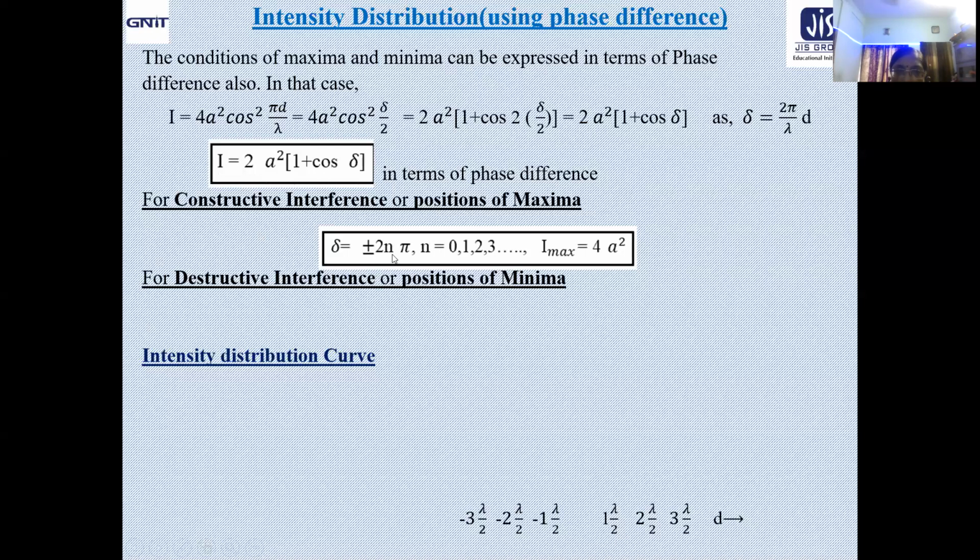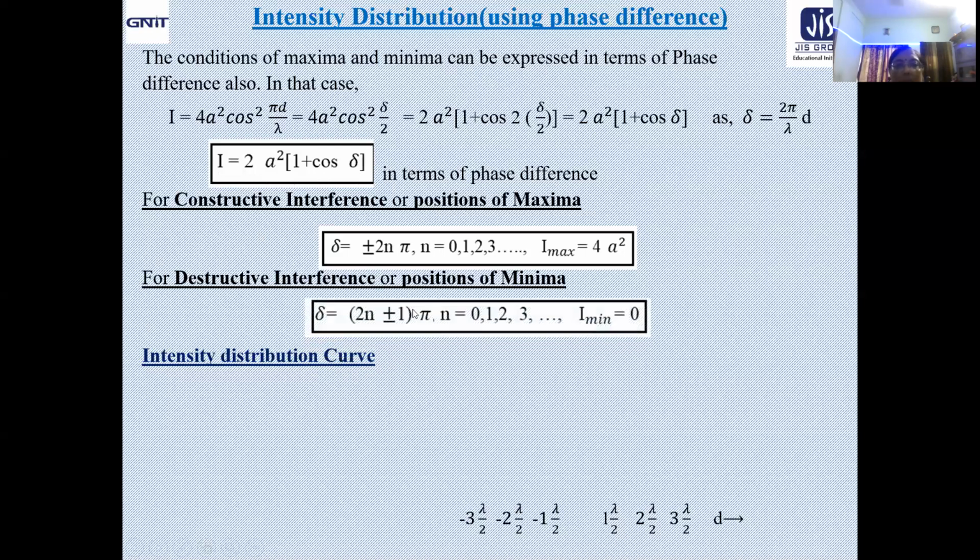In this case we got the even multiple of pi. Here we will get odd multiple of pi, because we know cos pi, cos 3 pi, cos 5 pi give us minus 1. In general, it is expressed as delta equals (2n plus minus 1) into pi to give us the position of destructive interference or minima. And obviously, n here represents the order of minima, and I minima, that is the minimum intensity, is 0, just like the case of path difference.